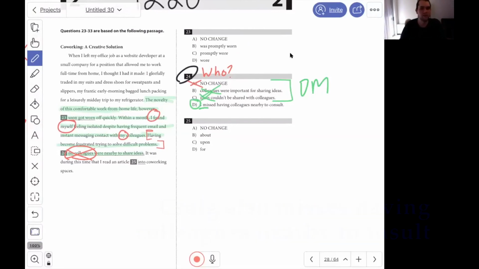This is a really good strategy to remember and look out for, because the SAT likes to sprinkle these throughout the test every once in a while. So keep an eye out.